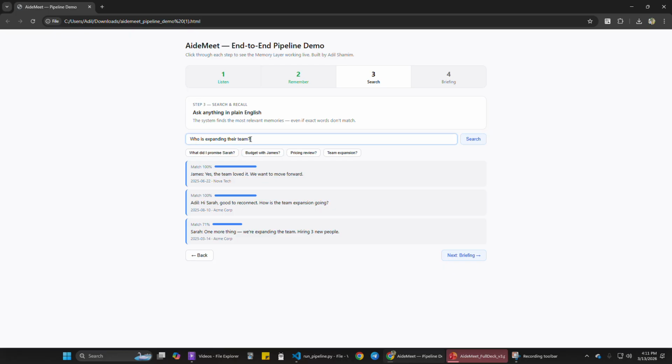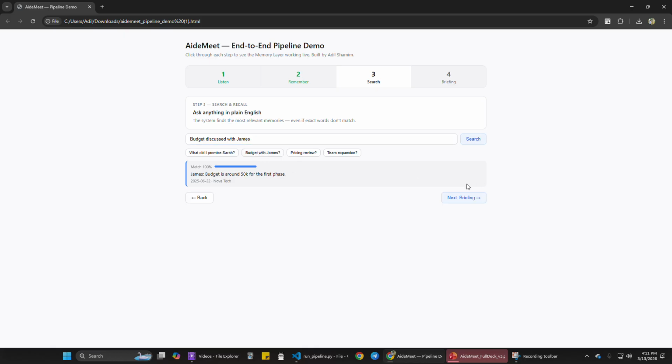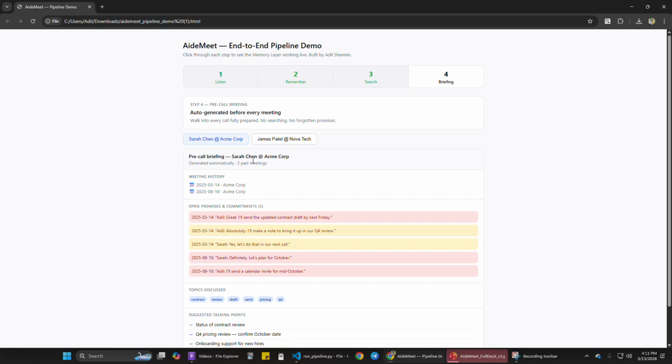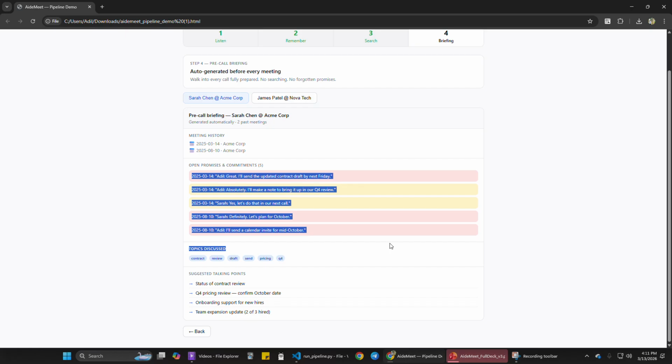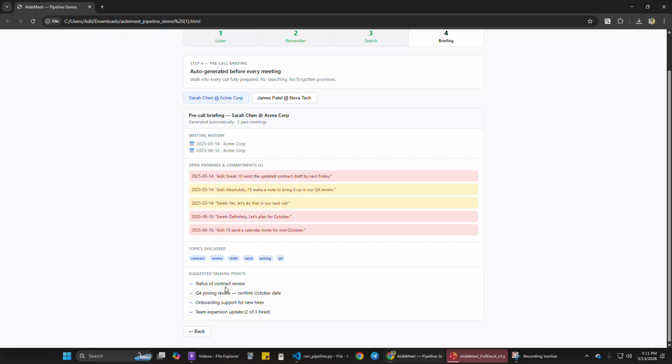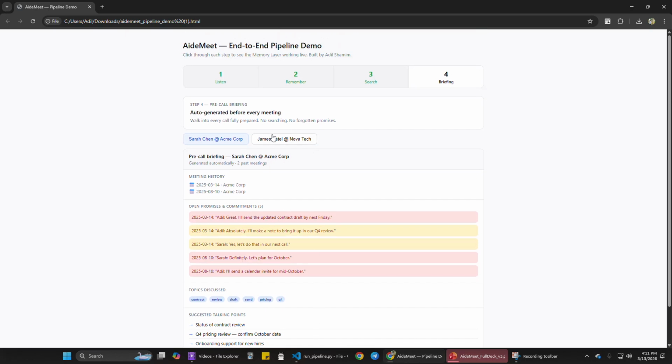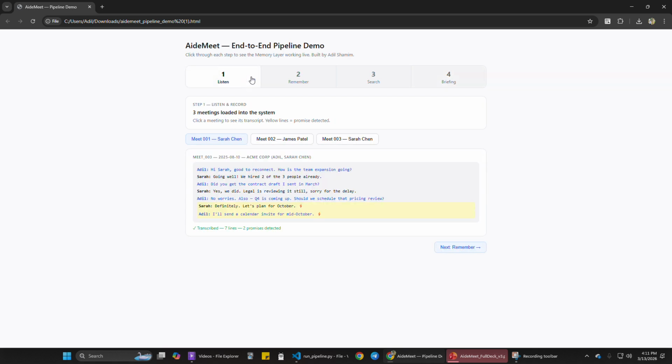If I don't know anything about the last meeting and I forgot to take a note, I just ask about the budget with James, and here it is. This is amazing. It's like magic. This is very cool. It helps you understand your last meeting and helps with the next meeting. That's our presentation side.